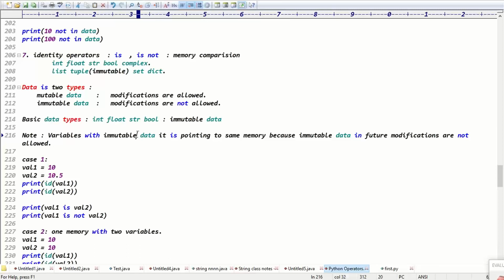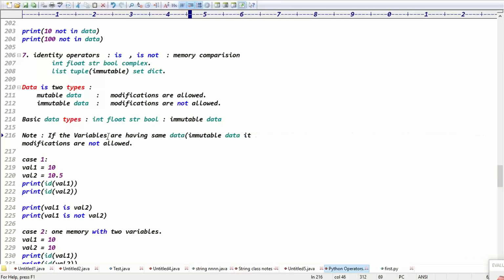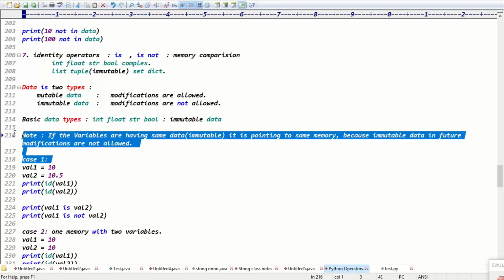Variables with immutable data. Now, guys, if the variables have the same data, which is immutable, it is pointing to the same memory, right? Because it is pointing to the same memory, since future modifications are not allowed for immutable data, right?